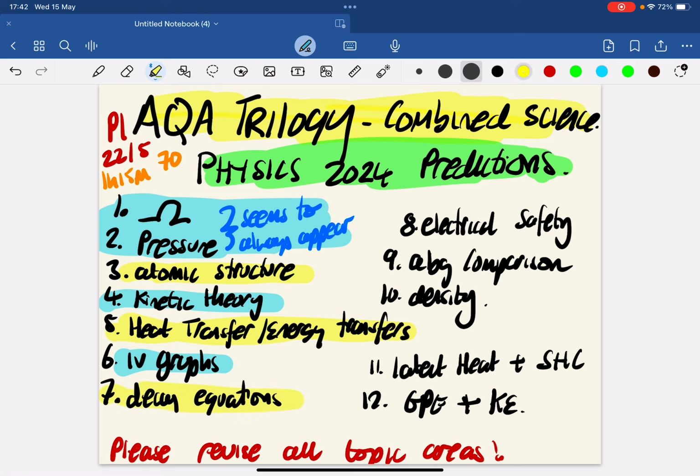Decay equations. So that's looking at alpha decay and beta decay. What does that parent nucleus turn into after we have some emission of an alpha particle or a beta particle?